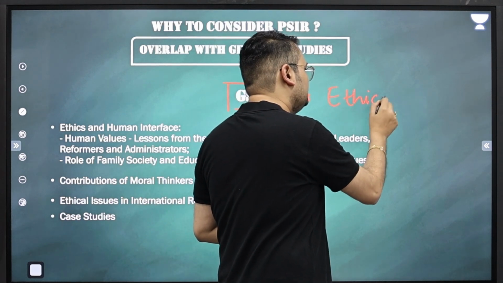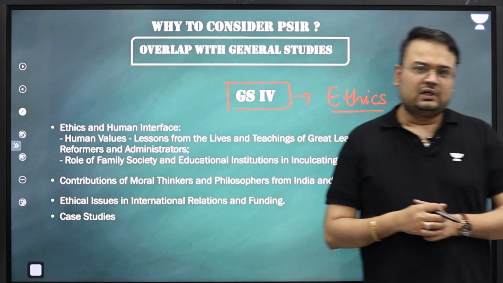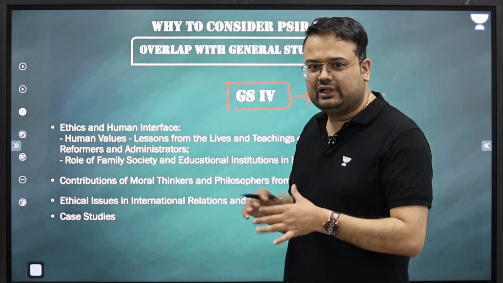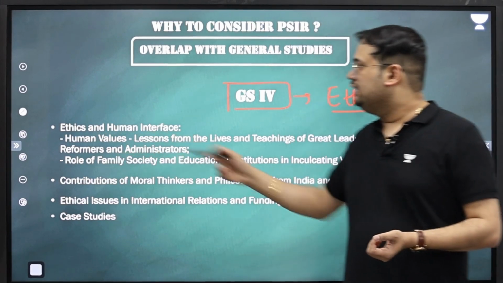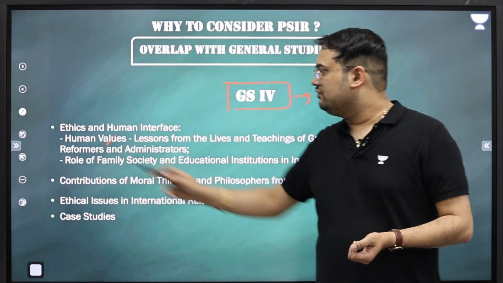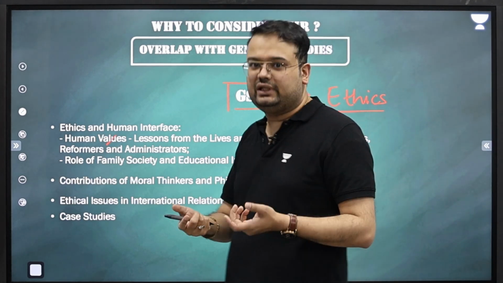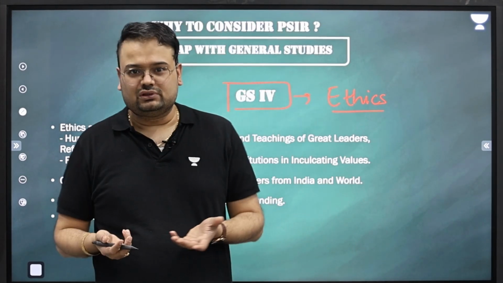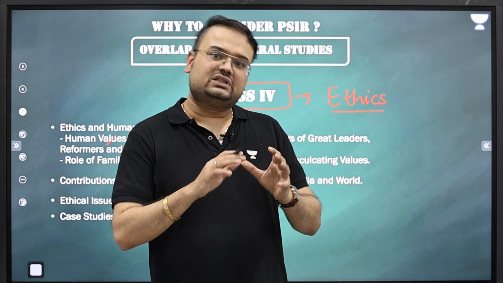Right? Ethics is something that you study in GS4. You will think, sir, how does political science come in ethics? Look at the syllabus. You have to understand ethics and human interface. You have to understand human values. When you talk about PSIR, you also will have to understand equality, democracy. These are values. You have to understand the different ways in which representative democracy works.